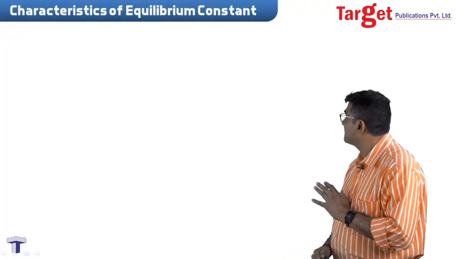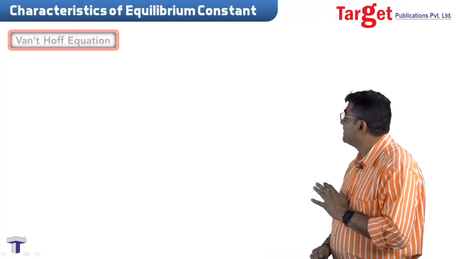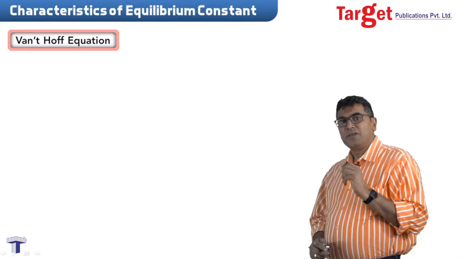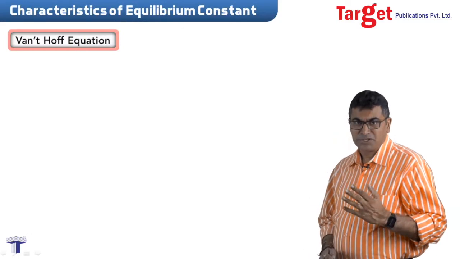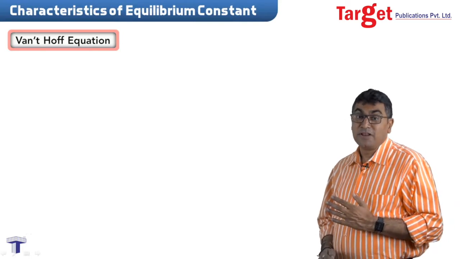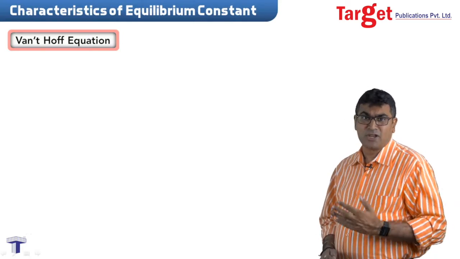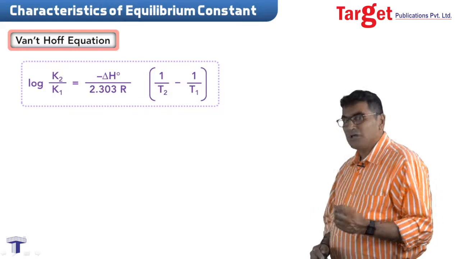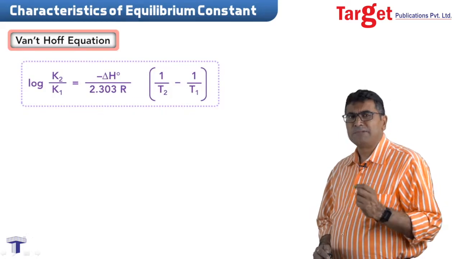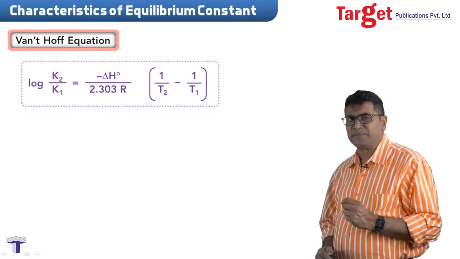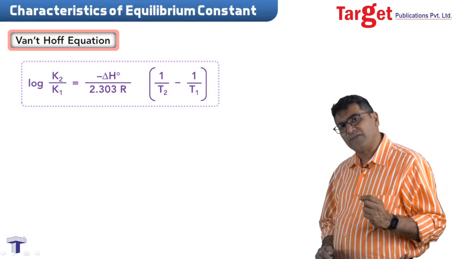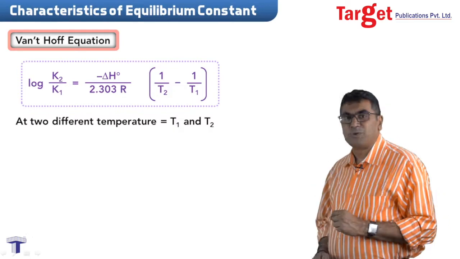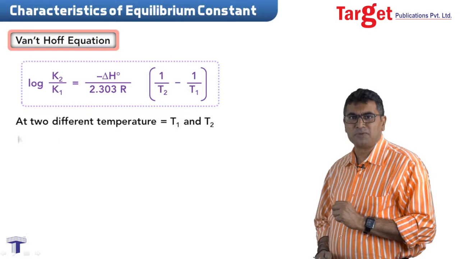Going a bit further, let's change our discussion. We'll talk about the Van 't Hoff equation. The earlier equation, if you take it for two different temperatures T1 and T2, we'll get two different equilibrium constants K1 and K2, and the equation will be of this nature. You can do a bit of pencil work. You simply take the two equations and subtract them, that is ln K2 and ln K1 with respect to T2 and T1, and you will get this exact same equation. This you can use for problem solving.